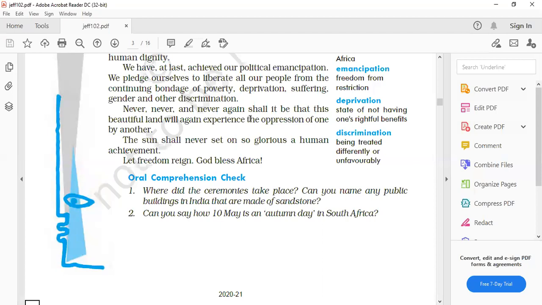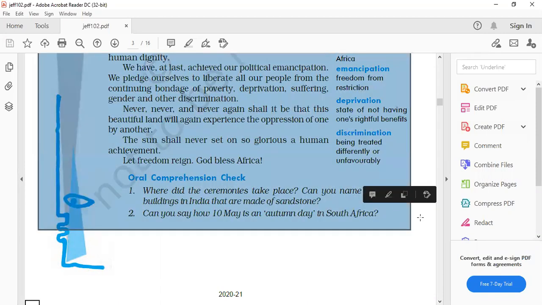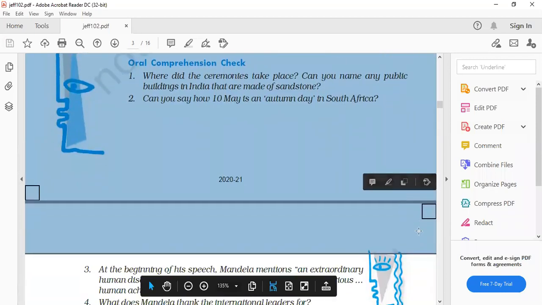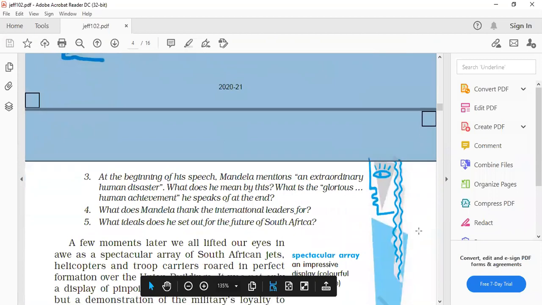And if we go for the symbolic meaning, this tells us, just like the autumn season, that the system of apartheid was going to end, the exploitation and slavery was going to come to an end, and a new system of equality and freedom was going to be started there, prevailing there. That's why it was considered as autumn day. 10th May is particularly considered as the autumn day. Clear? Now coming to the next question, question number 3.